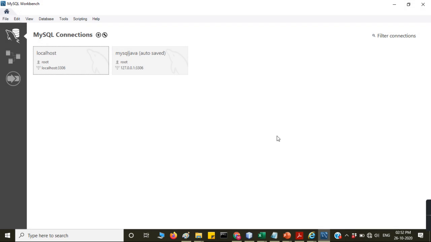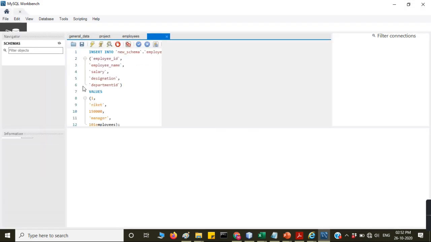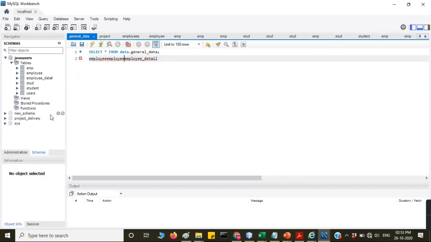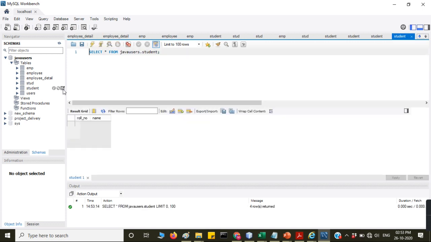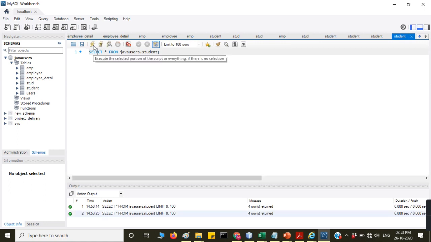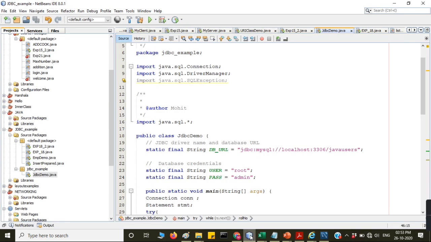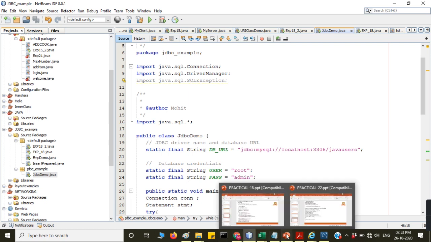See the path. MySQL schema will come up. That is, the schema, meaning whatever table structure you have, will open. So inside it is the student table. If you want to see the table, click on this table icon. When you click on the table icon, it will display the table. Is it clear? To run the query, click on this, and this is to execute the query. Is it clear? So here we will see the second example.